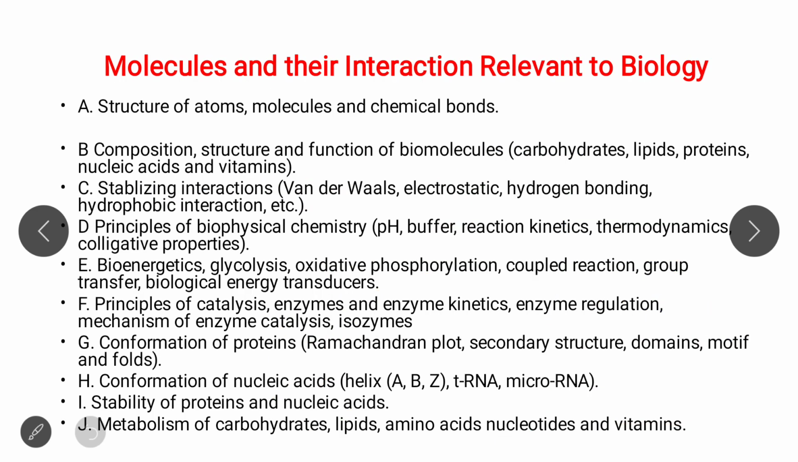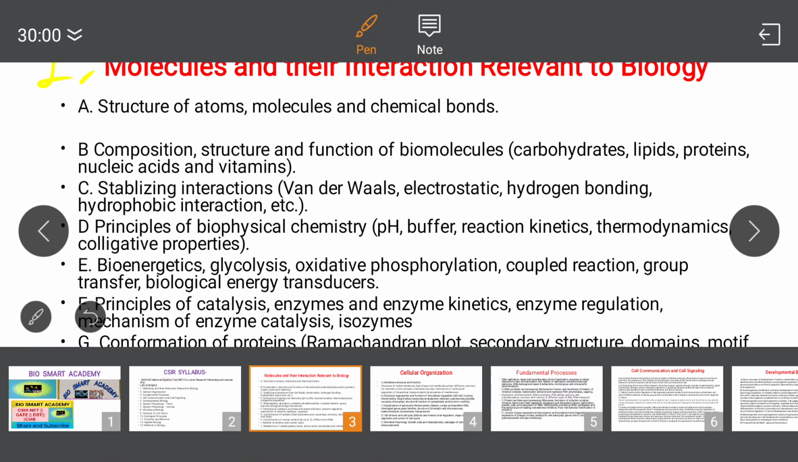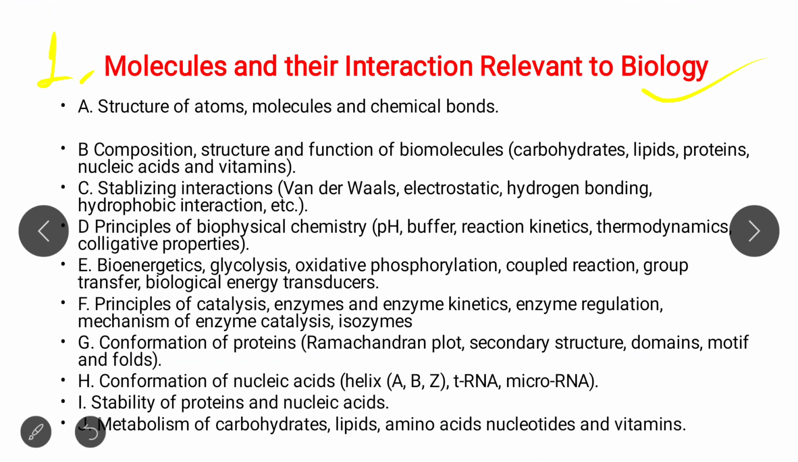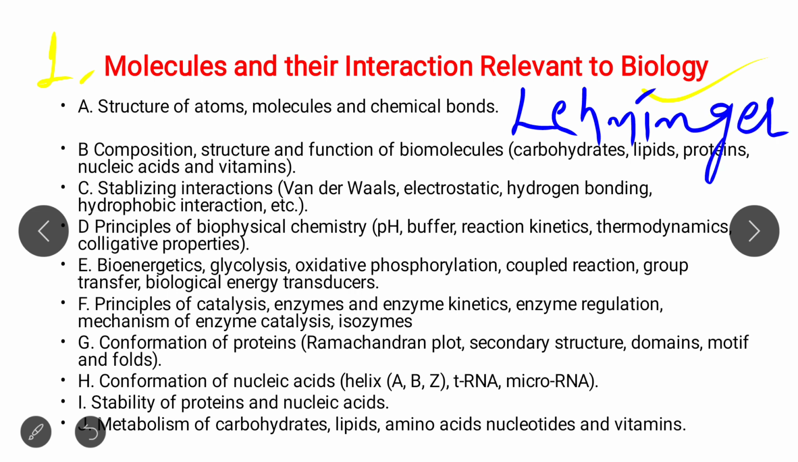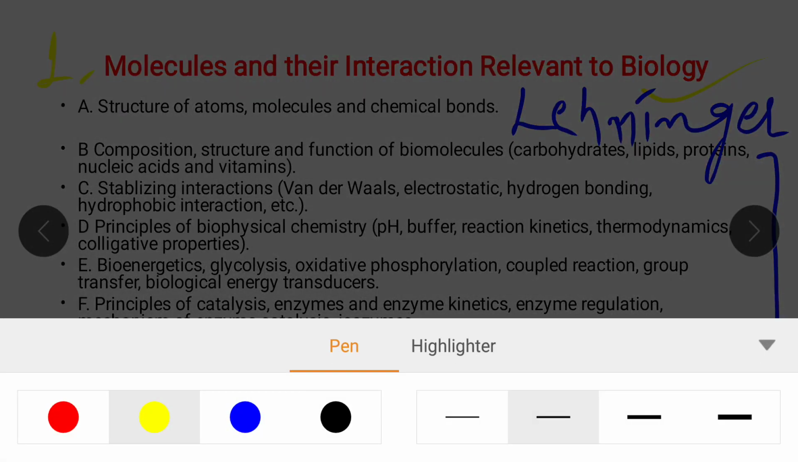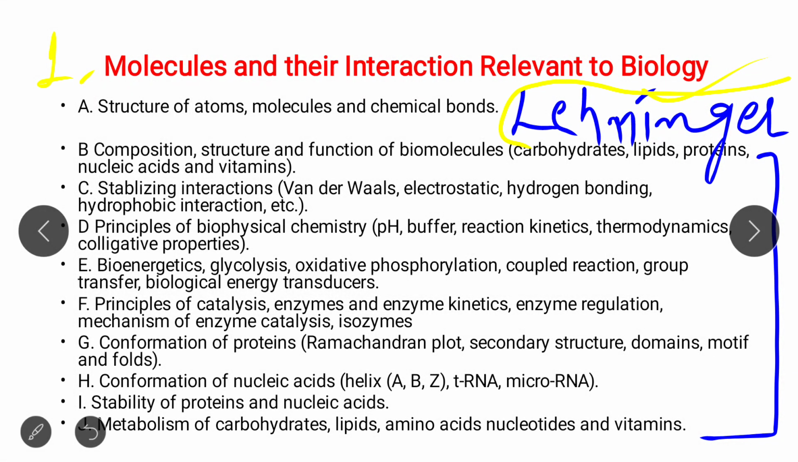The first module, module number 1, is molecules and their interaction relevant to biology. First of all, I want to mention the book that you should follow for this module: Lehninger Biochemistry. Lehninger Biochemistry is the best book for this module. Go for these topics only from this book, and cover all of them, and you will definitely get a very clear idea about each and every topic.